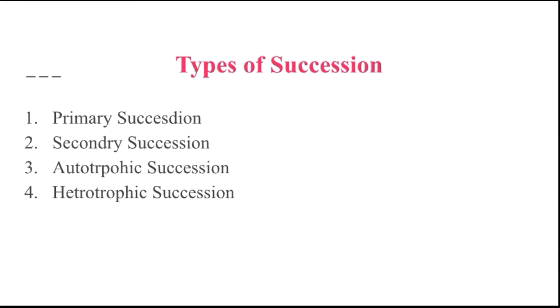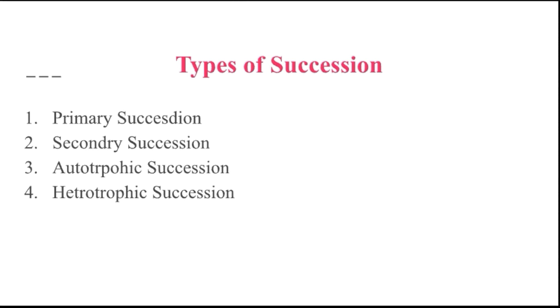Next is the secondary succession. When community development starts on sites previously occupied by a well developed community, the succession is called secondary succession. It means this succession is generally found in previously occupied communities.